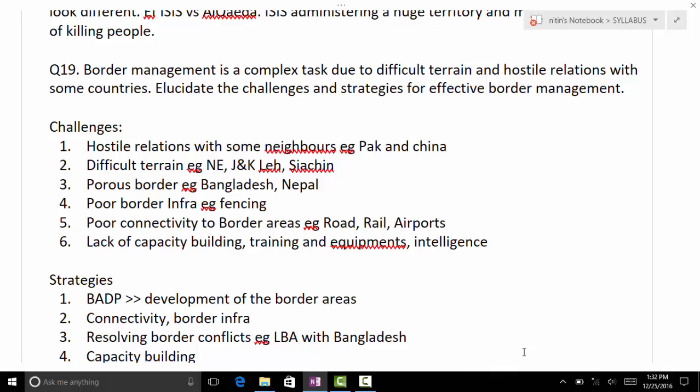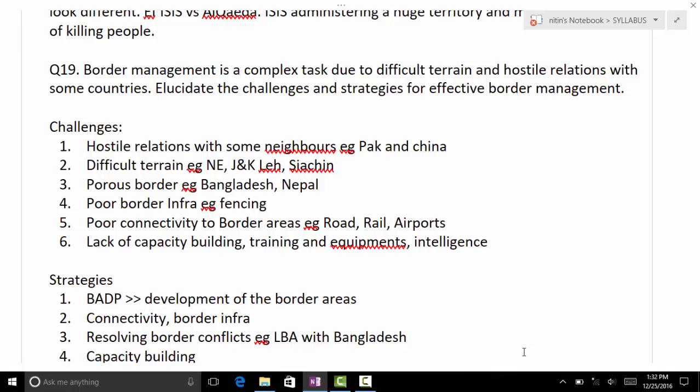Same with Bangladesh. Then you come to the RR. So you can fix accountability. If something happens, you can hold someone accountable. It's not like coordination between two forces where you can say, this one did it, that one did it. It's not like this.